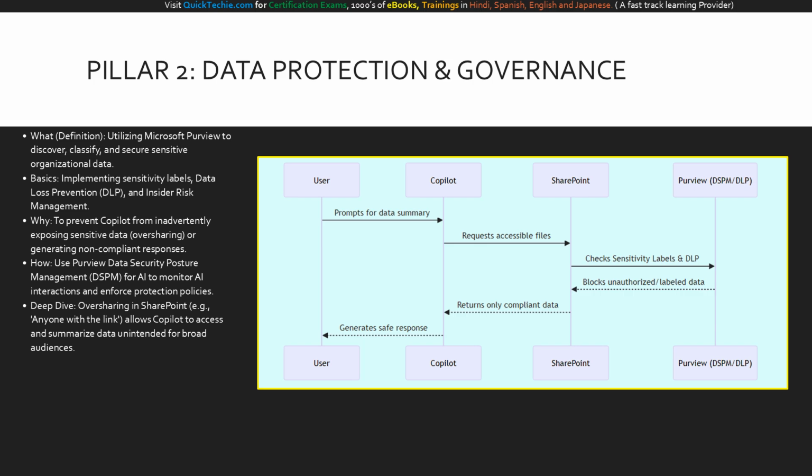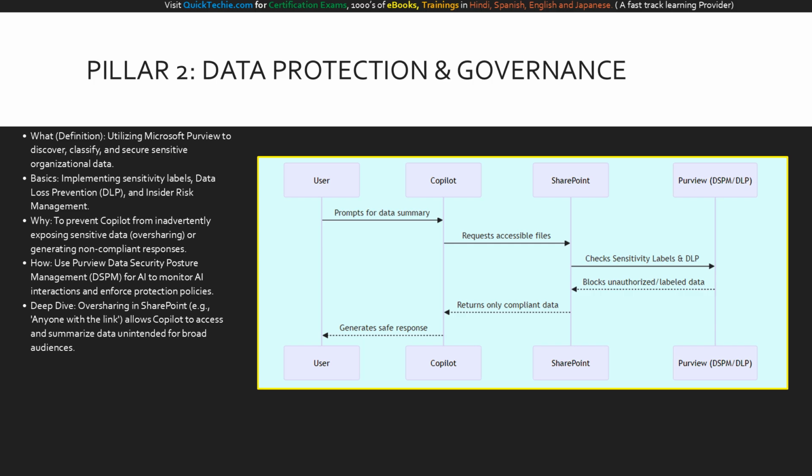This sequence diagram maps out how Purview protects data during a Copilot interaction. When the user prompts Copilot, Copilot requests files from SharePoint. Before handing data over, the system checks Microsoft Purview's sensitivity labels and DLP policies.